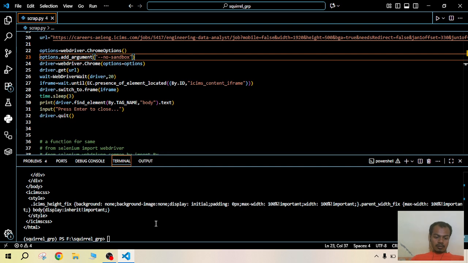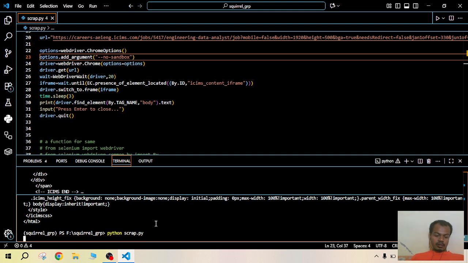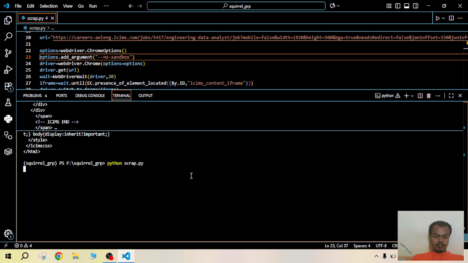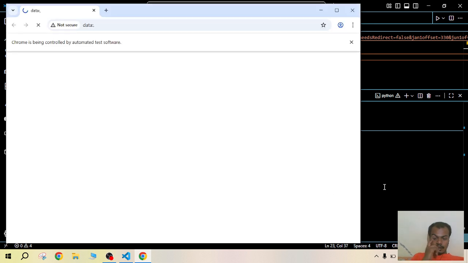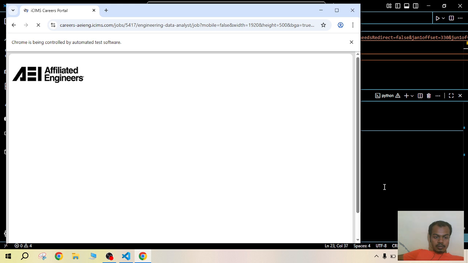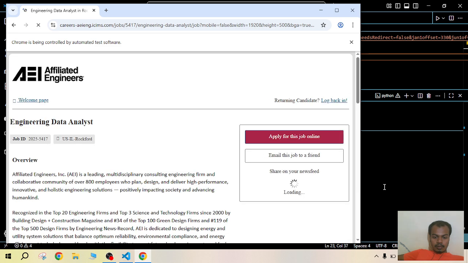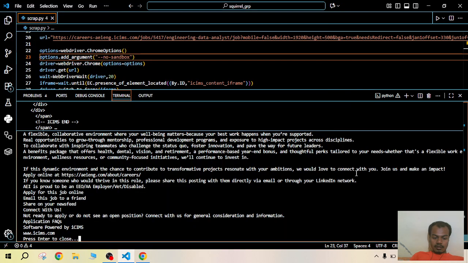So if we run this with python scrap.py, basically the final method is the same as this, but I have converted it into a function and called it. Here you can see it is not headless. As we can observe, it will load the web page, then wait for the body object to load, and once it has loaded it will scrape the text data.